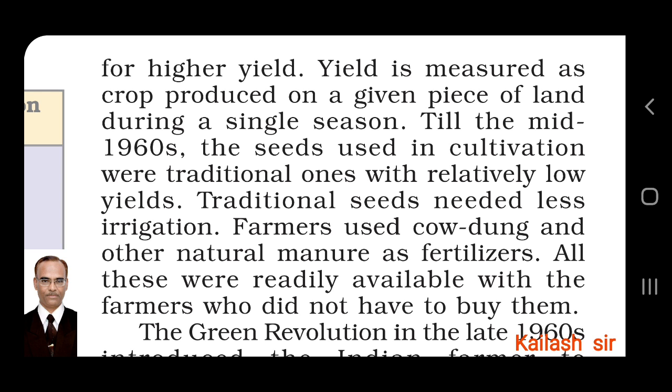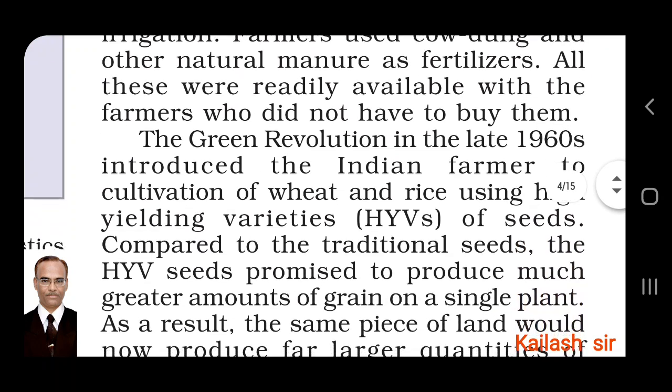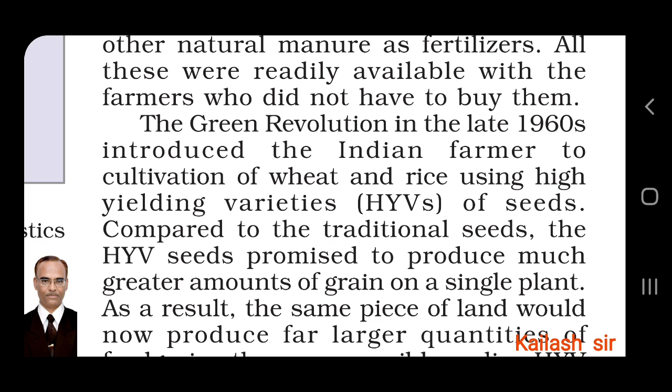Traditional seeds needed less irrigation. Less water was needed. Which fertilizers did farmers use? Cow dung, gobar, and other natural manure as fertilizers. What is fertilizer? It increases the production. All these were readily available with the farmers, who did not have to buy them. As cattle was with them, this natural manure, cow dung, etc. was available with them. So no need to buy from the market. They did not have to put extra money for that.